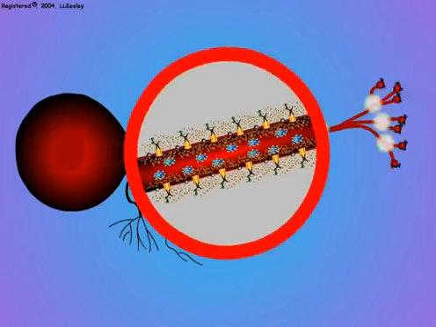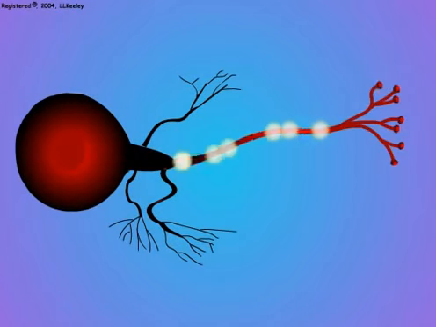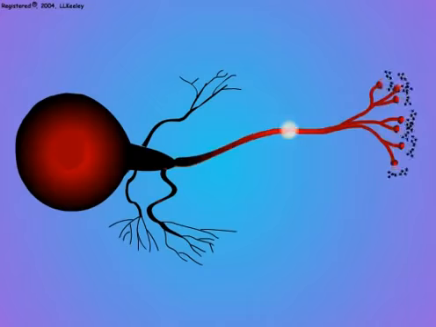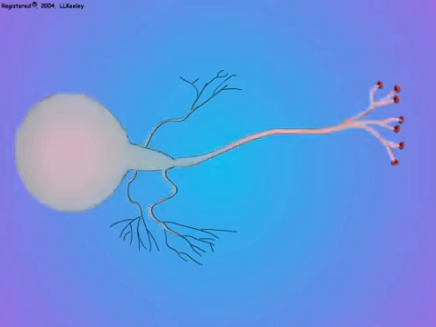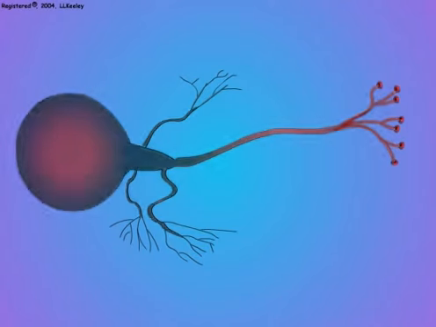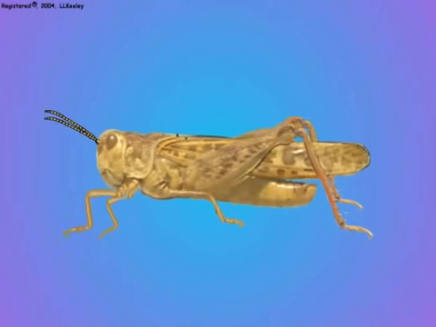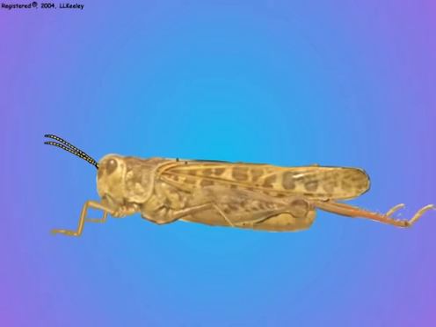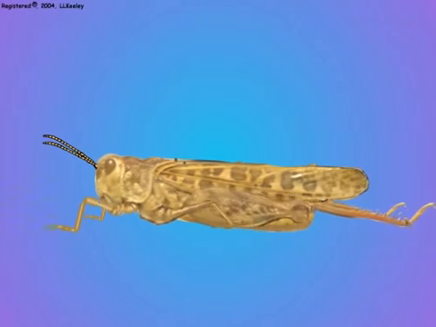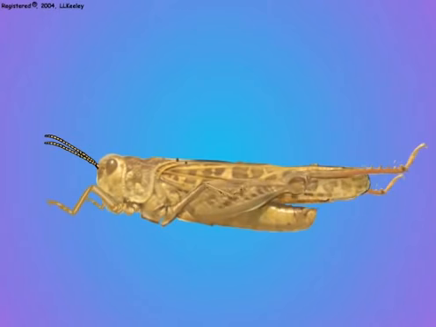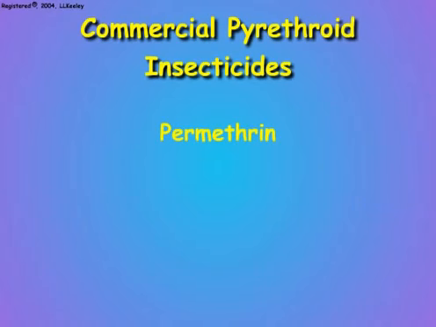Let us observe these effects at the neuron level. Pyrethroid-treated neurons exhibit uncontrolled firing and neurotransmitter release with eventual hyperdepolarization of the membranes and ultimately loss of electrical activity. The initial hyperactive nerve firing and neurotransmitter release affects nerves and muscles throughout the body of treated insects, resulting in early twitching and convulsions followed by paralysis and death. Commonly used commercial pyrethroids include permethrin, cypermethrin, and alethrin.